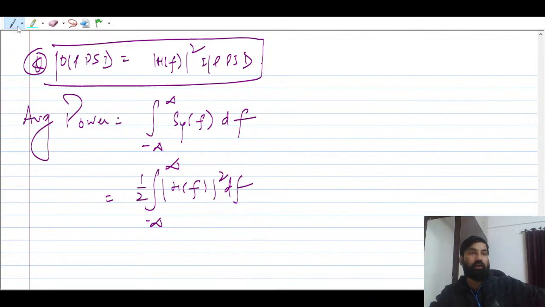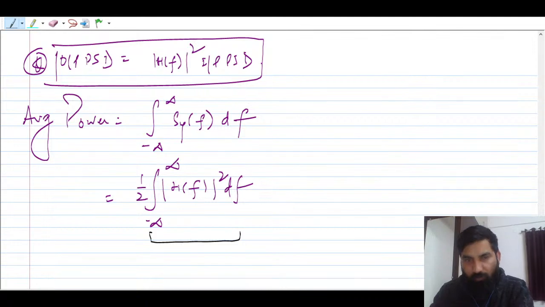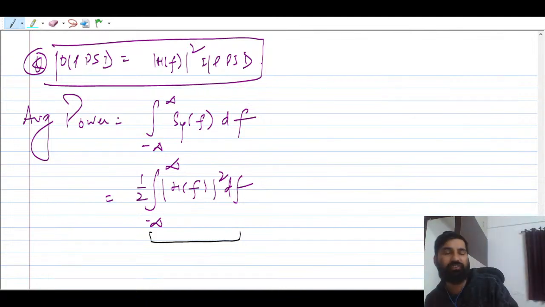Now this is where you have to think a little bit. You have to use your signals and systems concept. What concept you have to use here is very important, let me tell you. If you take the Fourier transform, then square it, then integrate it, that will be a 3 to 4 step process.